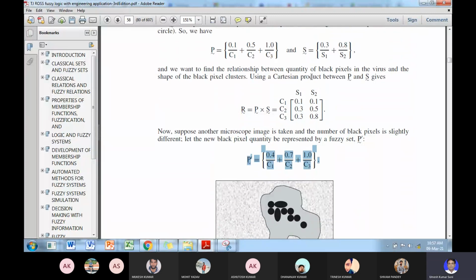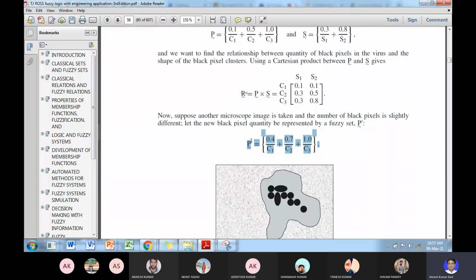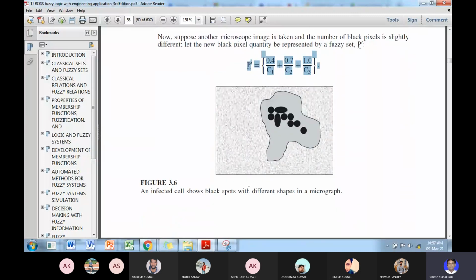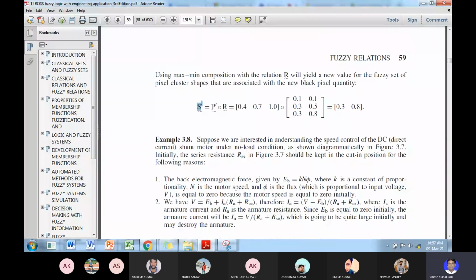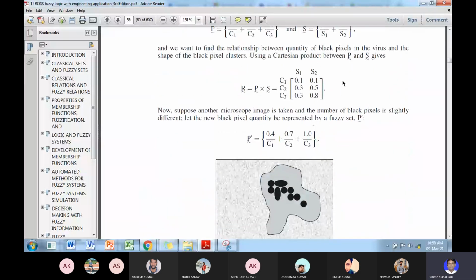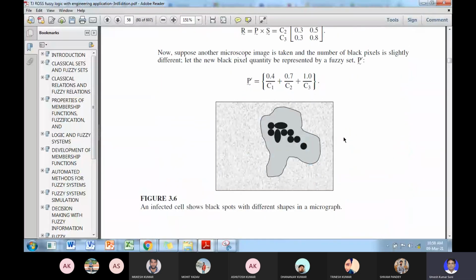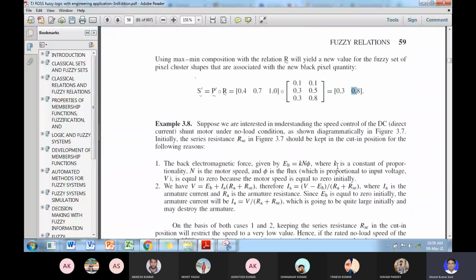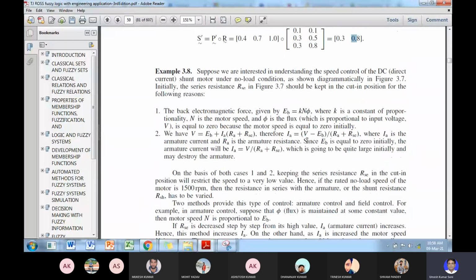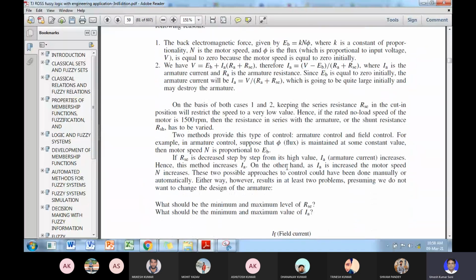He is asking to determine the S dash. Then using the relation between P and S, we can determine S dash by this composition. Again we will take the max-min composition of this, so this row into this column, we will take the first minimum and then maximum, and this is 0.3 and 0.8. So the new S will be 0.3 by S1 and 0.8 by S2. Okay, so this is all about fuzzy equivalence relations.